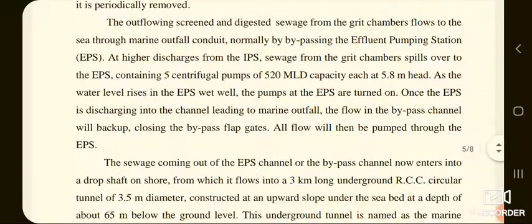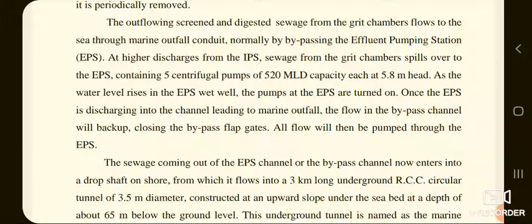The outflowing screened and degritted sewage from the grit chamber flows to the sea through the marine outfall conduit, normally by passing the effluent pumping station, that is EPS. At higher discharge from IPS, sewage from the grit chamber spills over to the EPS, containing 5 centrifugal pumps of 520 MLD capacity, each at 5.8 meter head.